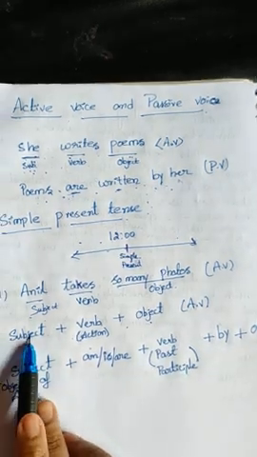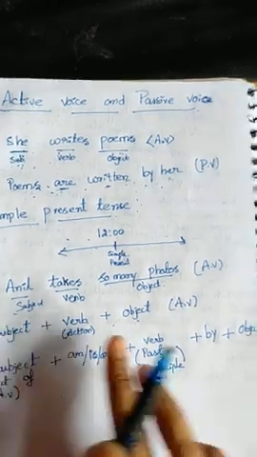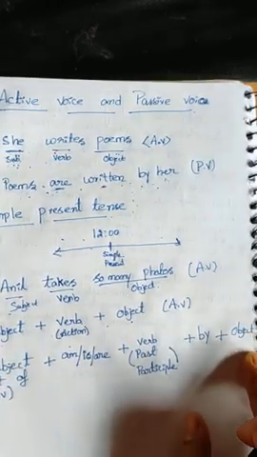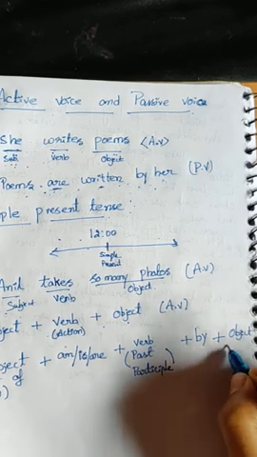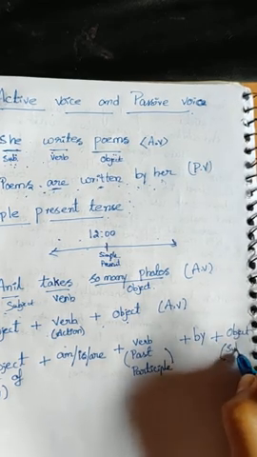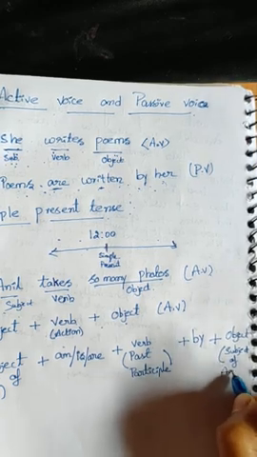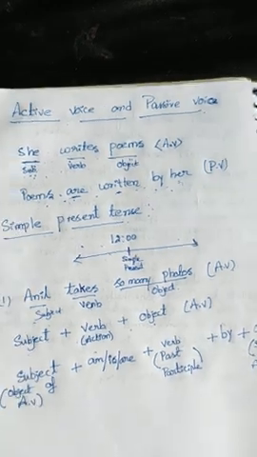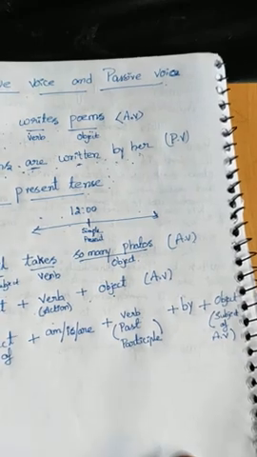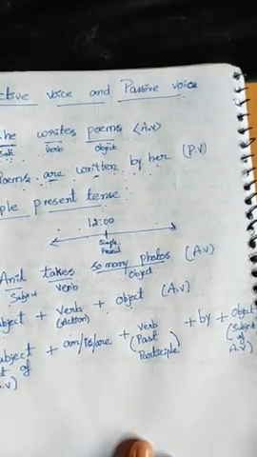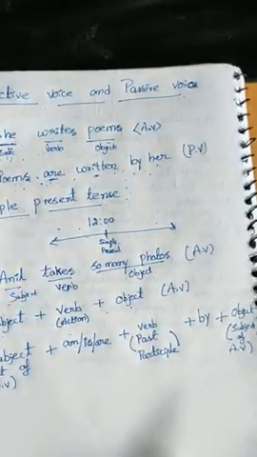This subject is there in the active voice. That we have to use here. The form will be changed. So, the subject of the active voice. So, this is the principle that we are going to use in the simple present tense.